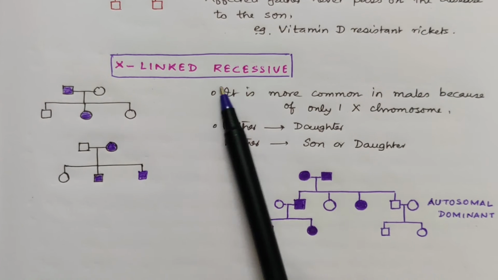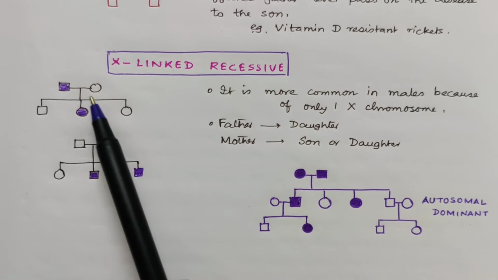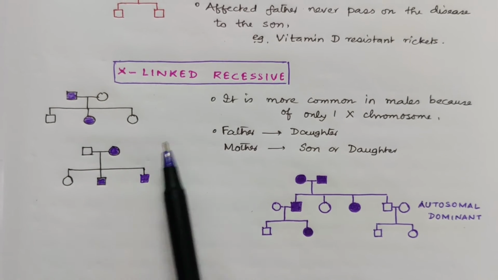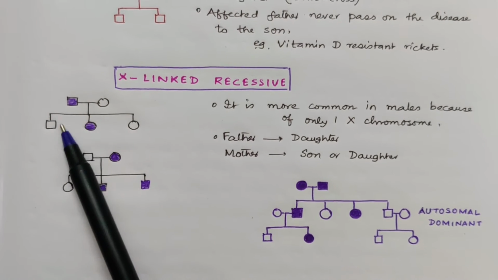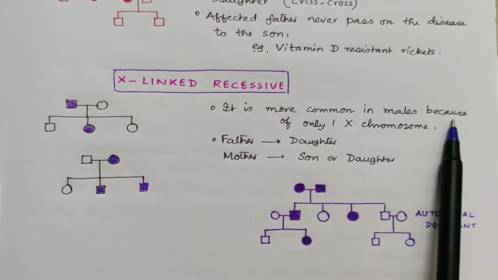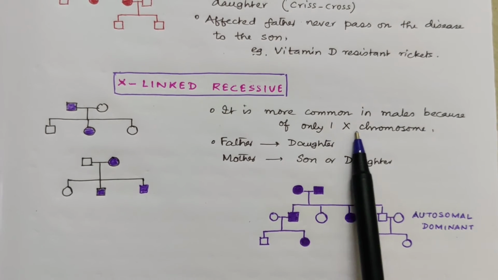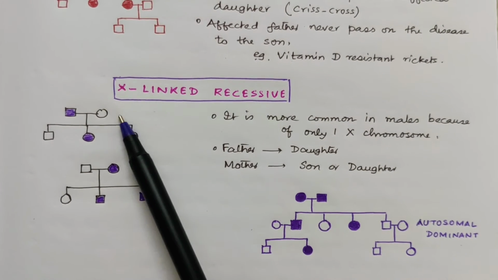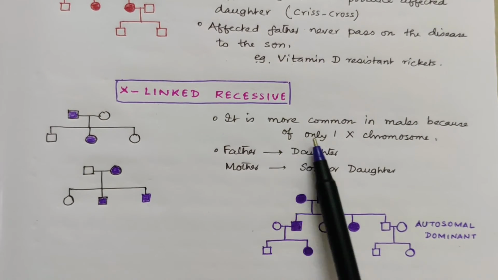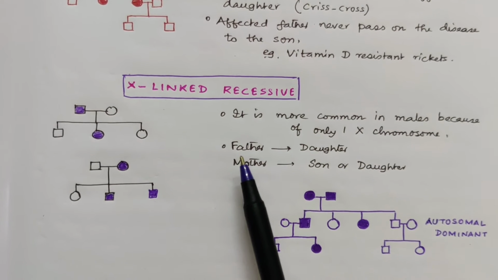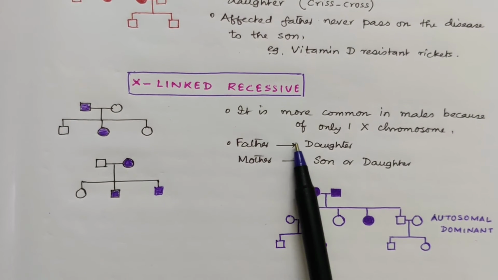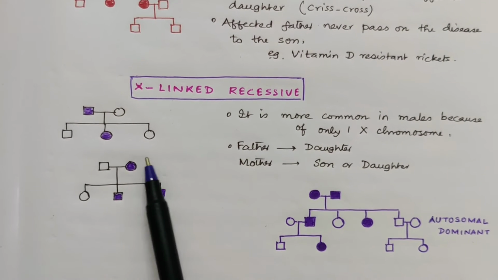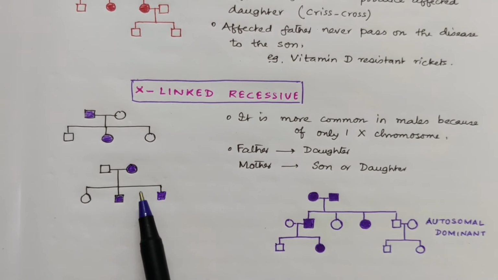Next is X-linked recessive. Here you can see the two pedigrees given. This is more common in males because males have only one X chromosome. The females have two X chromosomes, so it is rare in females but very common in males. Here also you have to remember that the father passes on the disease to the daughter and the mother passes on the disease to either the son or the daughter.